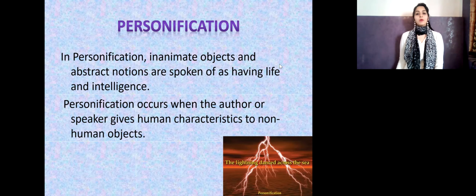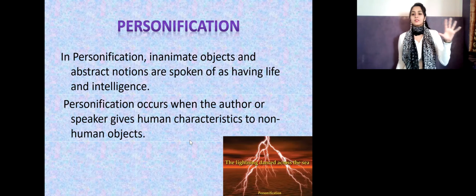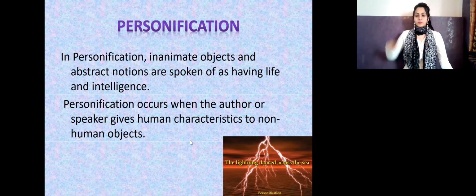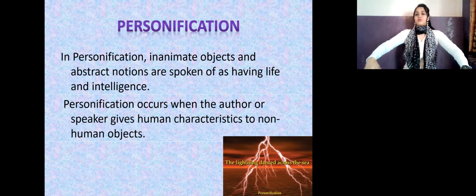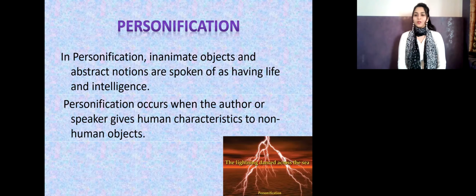Let's move forward. Personification occurs when the author or speaker gives human characteristics to non-human objects. Like, lightning danced across the sea. Dance means it just came whoosh, like dancing. You must have seen those different types of dances, right?